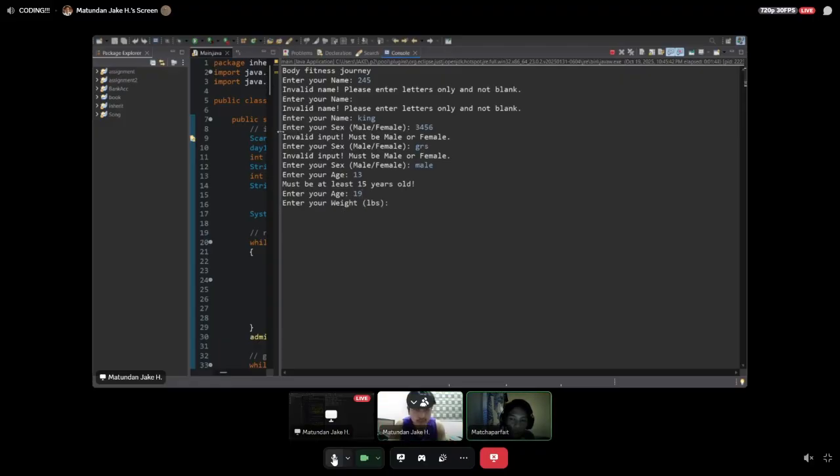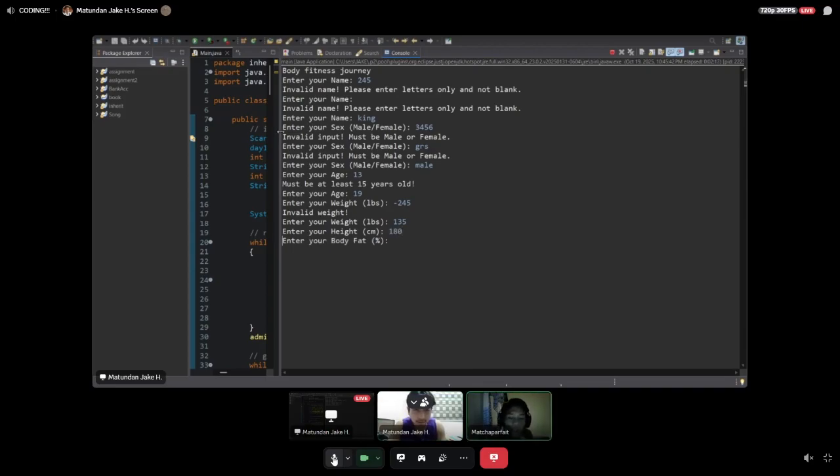And if I were to put in a weight or height of zero or a negative number, it will also result in an error because I need to properly input a valid number. My weight is 135 pounds and my height is 180 centimeters.